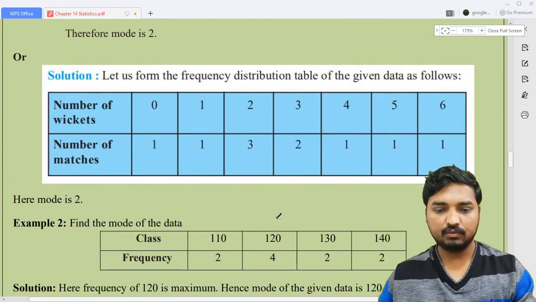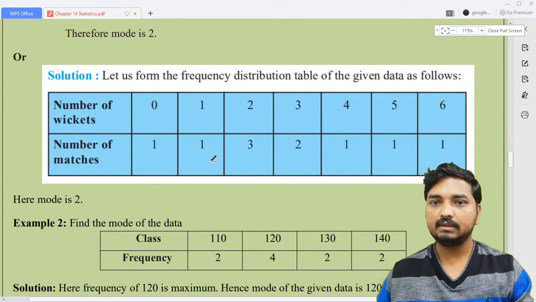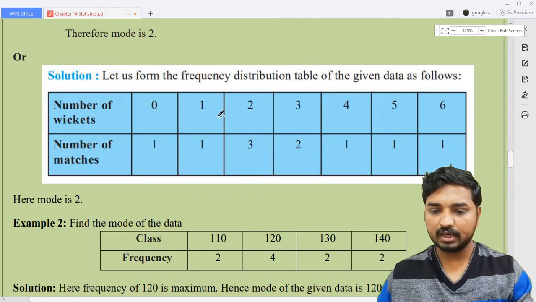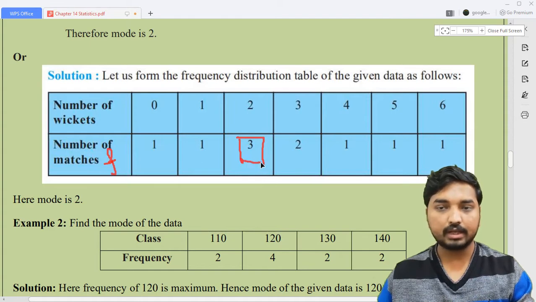Now if you look at this one, it will be very easy to identify the mode of the data. Now look, the first column is the data, and the second column is the frequency. First you need to look at the frequency column and find the highest number in it. What is the highest number? 3. And this is not the mode. Just remember this one, it is not the mode.